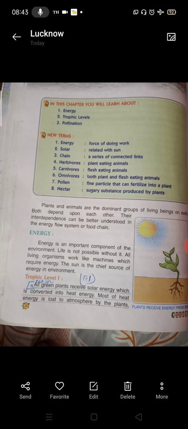Energy stored in the herbivores at trophic level 2 becomes the source of energy for flesh eating animals called carnivores. In simple words, when carnivores eat herbivores, the energy present in the herbivores transfers to the carnivores. With the help of this energy, the carnivores grow and energy remains stored in them.